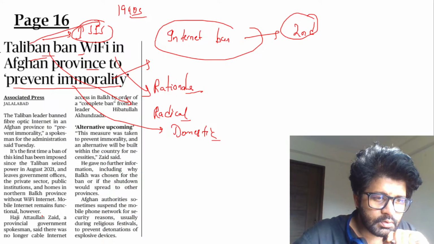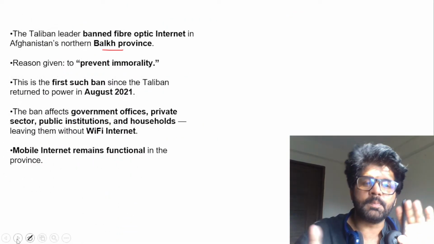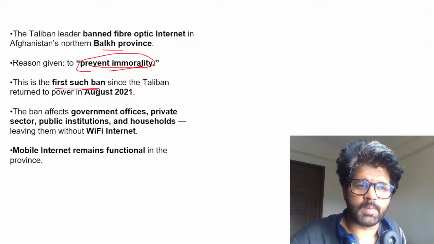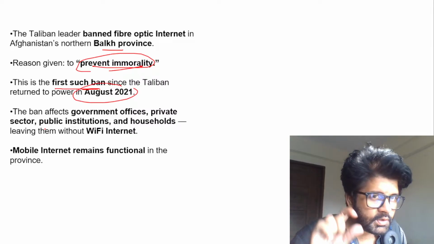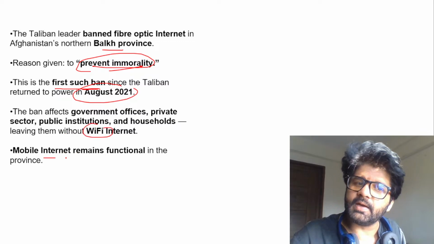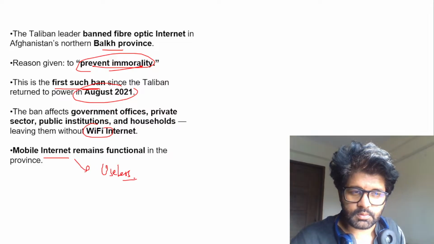So let's focus here. This article is helping us to understand internet bans in general. The reason given was to prevent immorality. God knows what that means. This is the first such ban since August 2021. It is only in a certain region and only banning Wi-Fi internet, and mobile internet is still there, because we have just seen how useless they are. Today was the classic example.